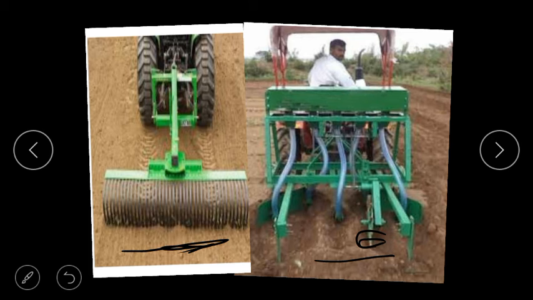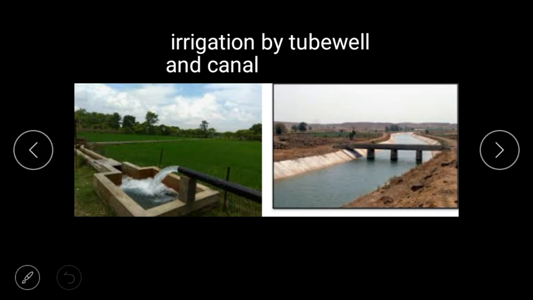So the seeds which are of better quality are called high yielding variety. Okay, that is the seeds. These seeds, however, require more water. This high yielding variety seed requires more water. Therefore, the traditional method of drawing water using a water wheel has been replaced by tubewell and canal or sprinkler irrigation.